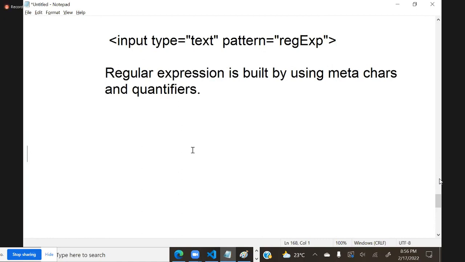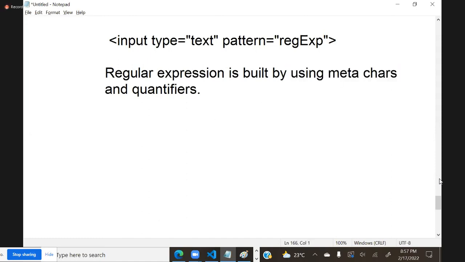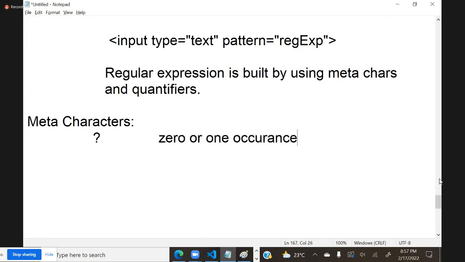Suppose they want to find photos, they will write *.jpg in the search box. Suppose they want to search only files starting with A, they will write A*.jpg, like this. Now we have to learn how to build expressions using meta characters. There are so many meta characters, and we are going to learn them now. One small example I will tell you. The first important meta character is the question mark. Question mark is used for zero or one occurrence of a character.